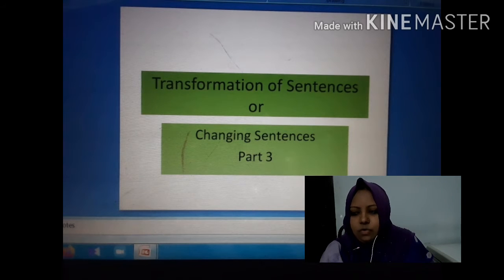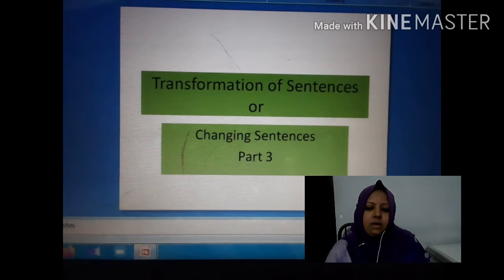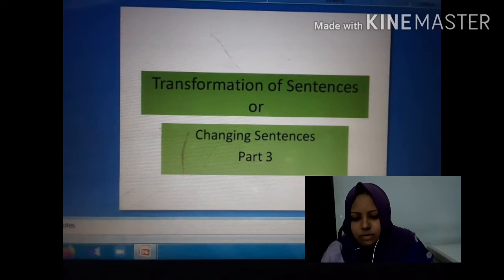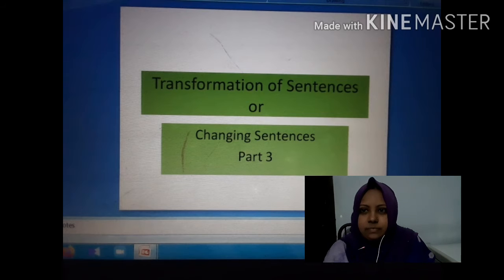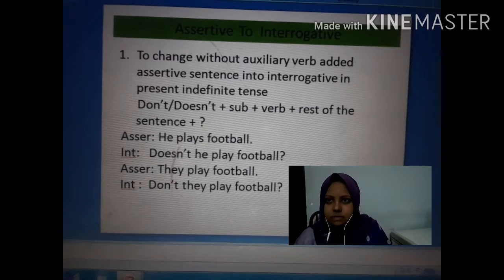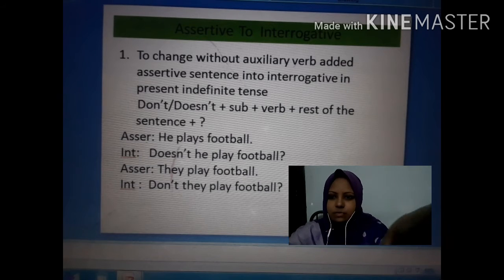In our two previous classes, I have discussed with you the rules of affirmative to negative, and assertive to interrogative. Today I am going to present before you some more rules of assertive to interrogative. Today's first rule is